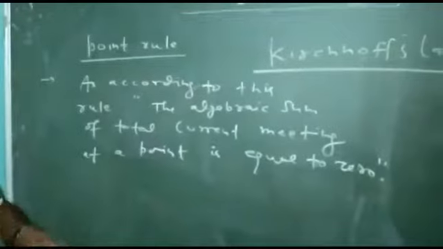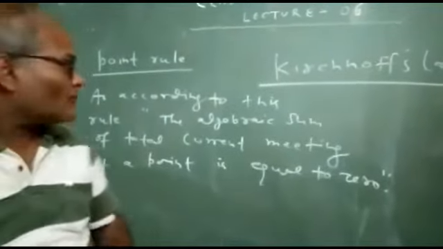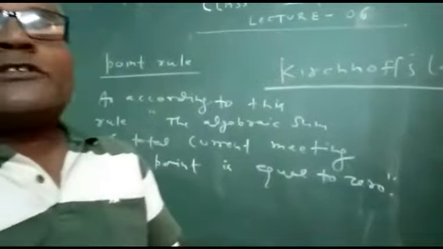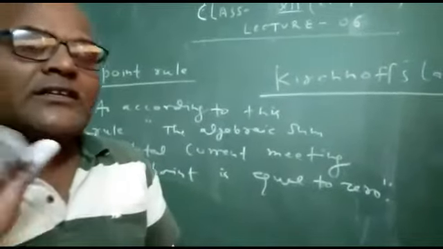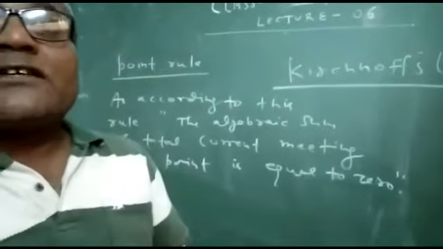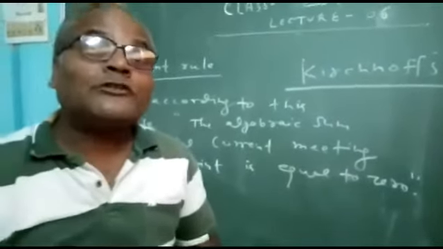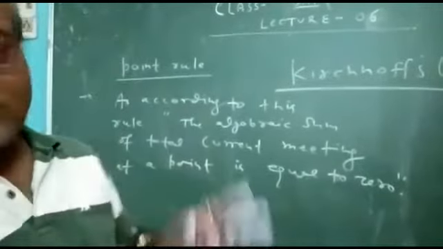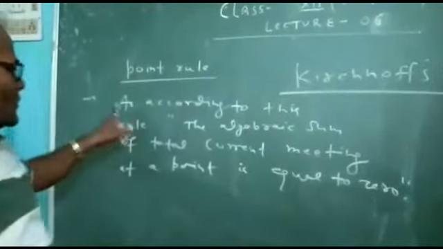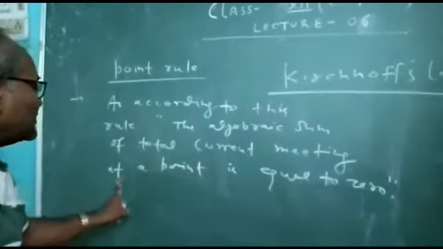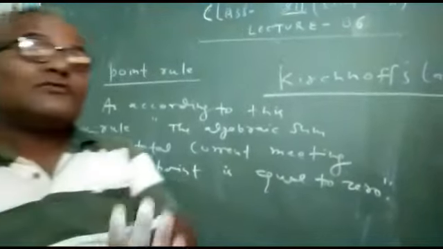And this is the statement of the point rule or junction theorem. Again I repeat, Kirchhoff gave two concepts in electrical networks, and its first concept is related with the point rule or junction theorem. According to this rule, the algebraic sum of total current meeting at a point is equal to 0.